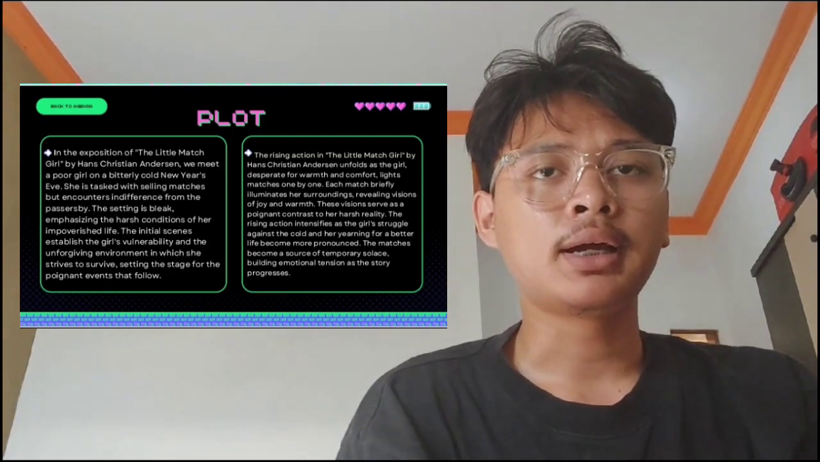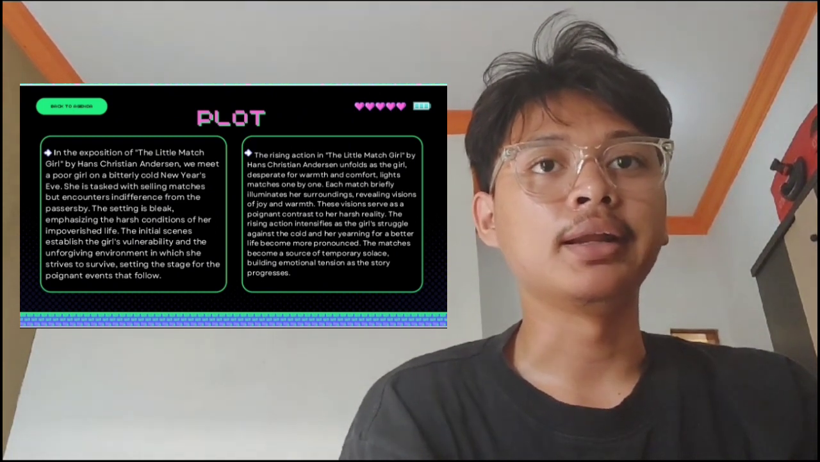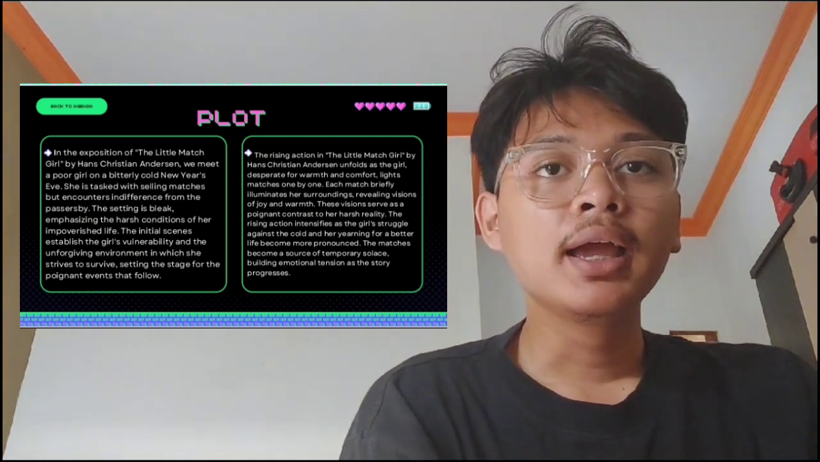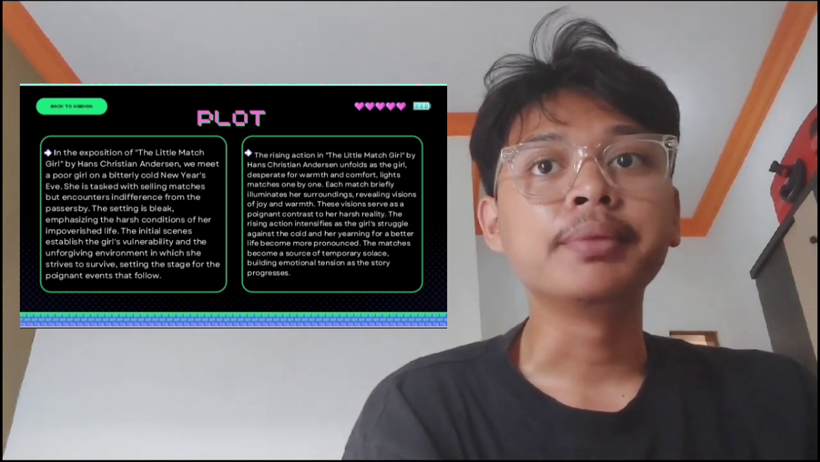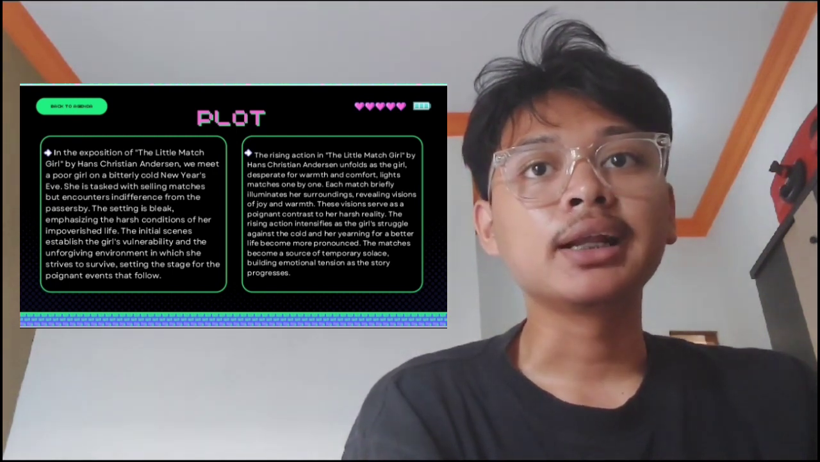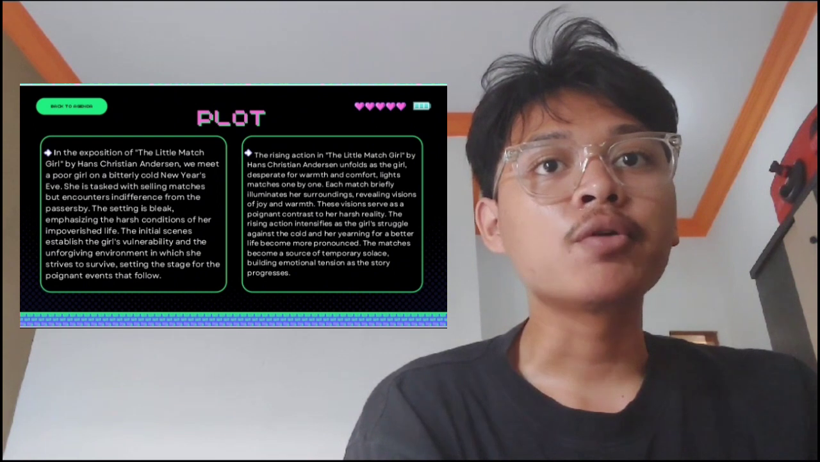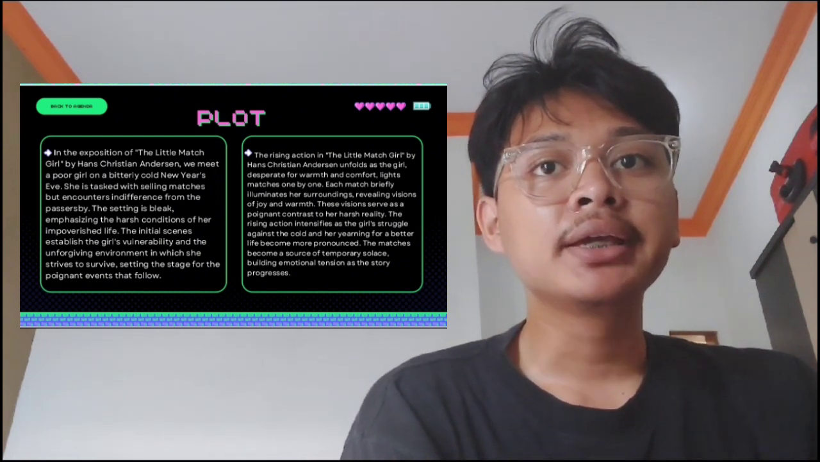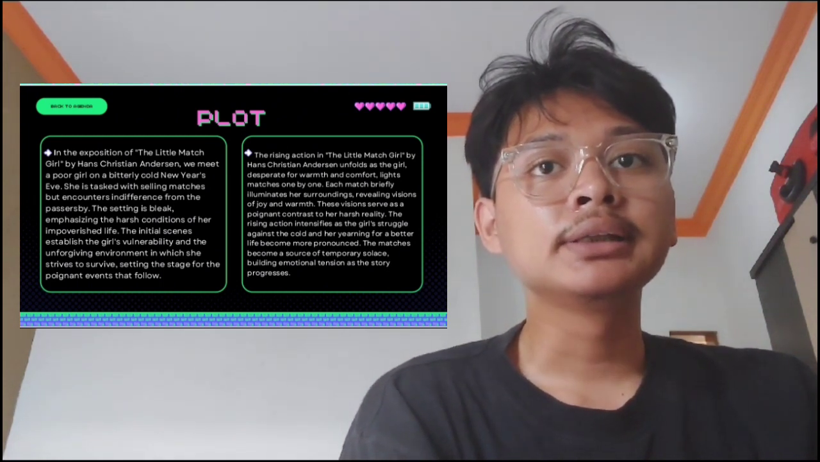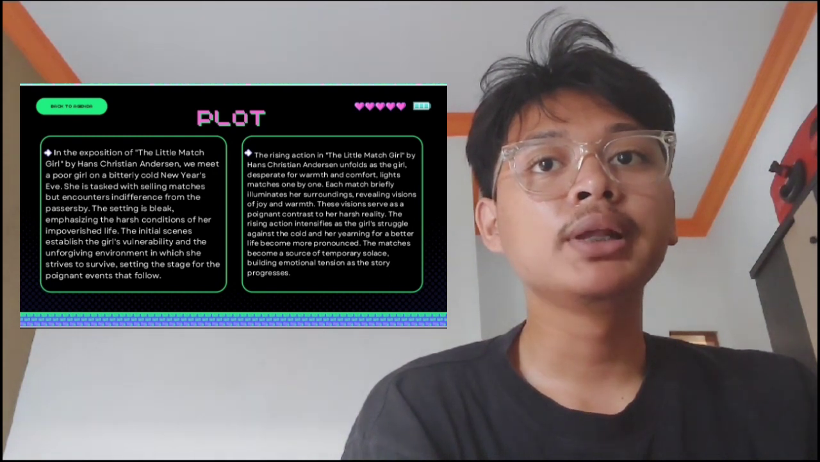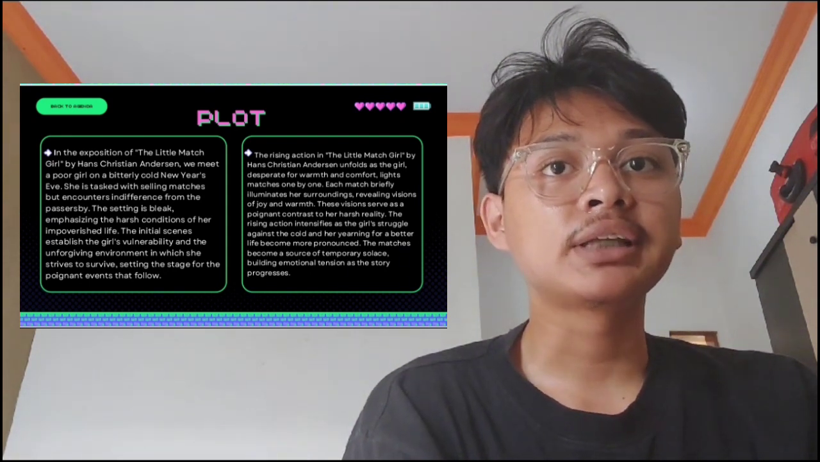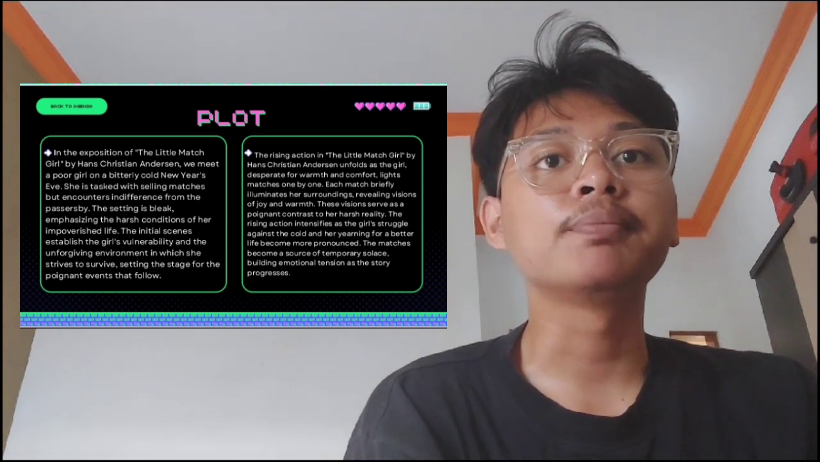Okay, next I will continue the material, and the next material is the plot of The Little Match Girl. In the exposition, we meet a poor girl on a bitterly cold New Year's Eve. She is tasked with selling matches but encounters indifference from the passersby. The setting is bleak, emphasizing the harsh conditions of her impoverished life. The initial scenes establish the girl's vulnerability and the unforgiving environment in which she strives to survive, setting the stage for the poignant events that follow.